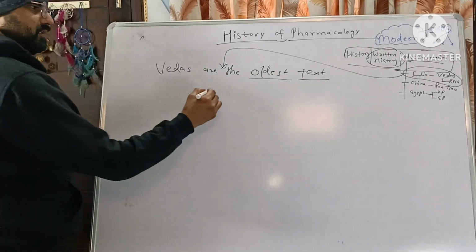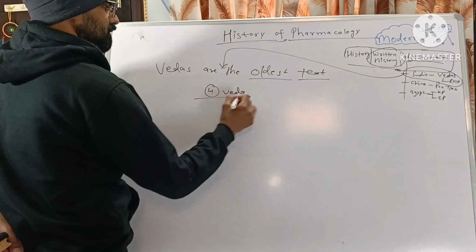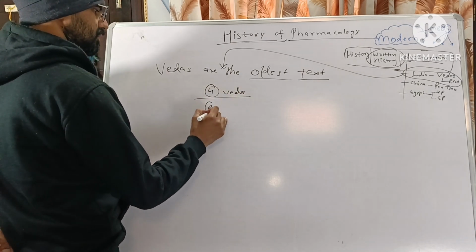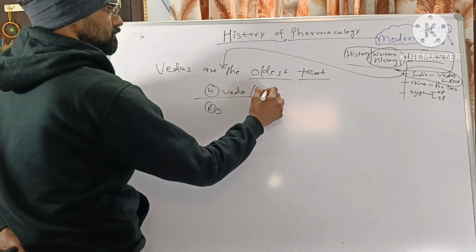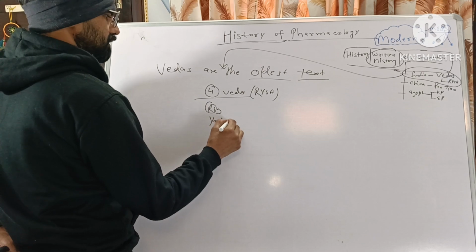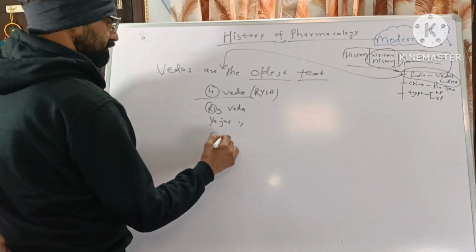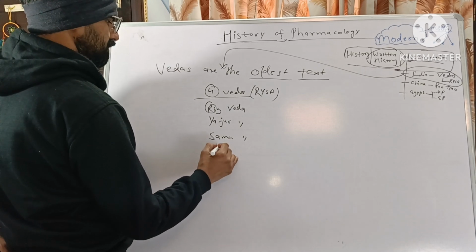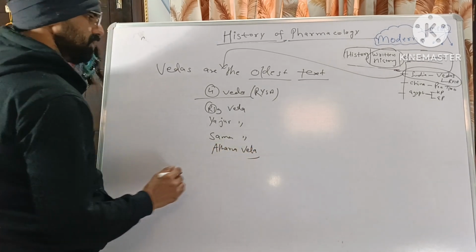There are 4 Vedas: Rig Veda, Yajurveda, Samveda and Atharva Veda.